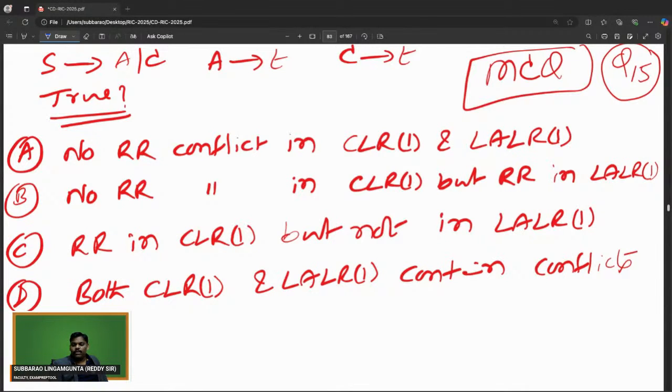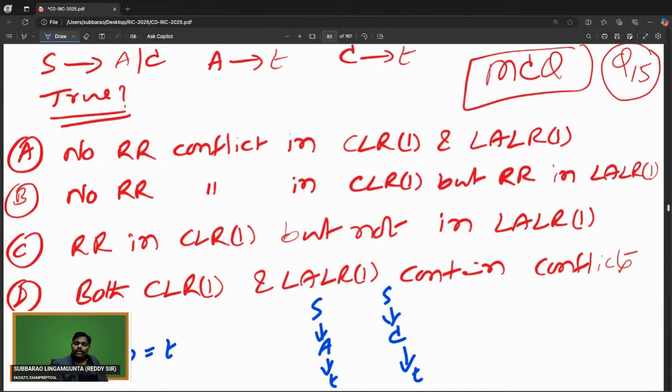If you observe clearly, to generate the input string T, we have two parse trees. What is that? One way is S goes to A, A goes to T. This is one way. One more way is S goes to C, C goes to T. This is one more way. I think it is an ambiguous grammar.